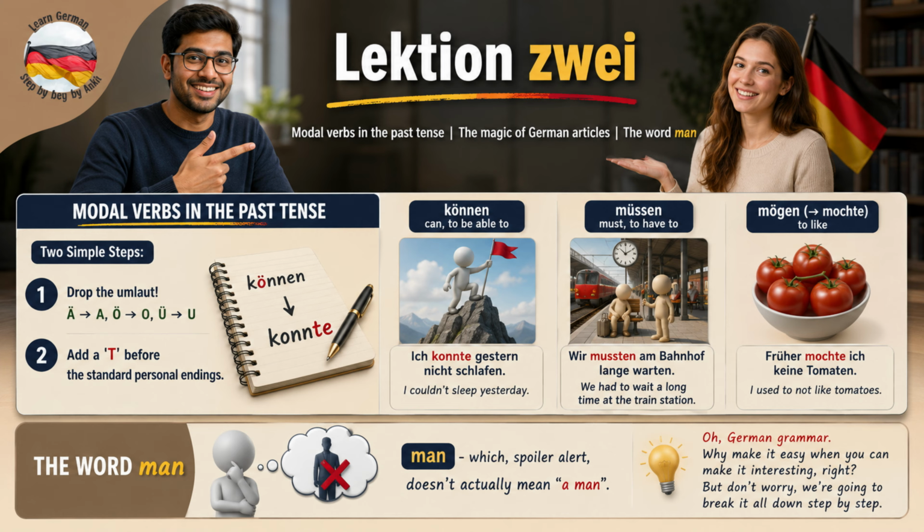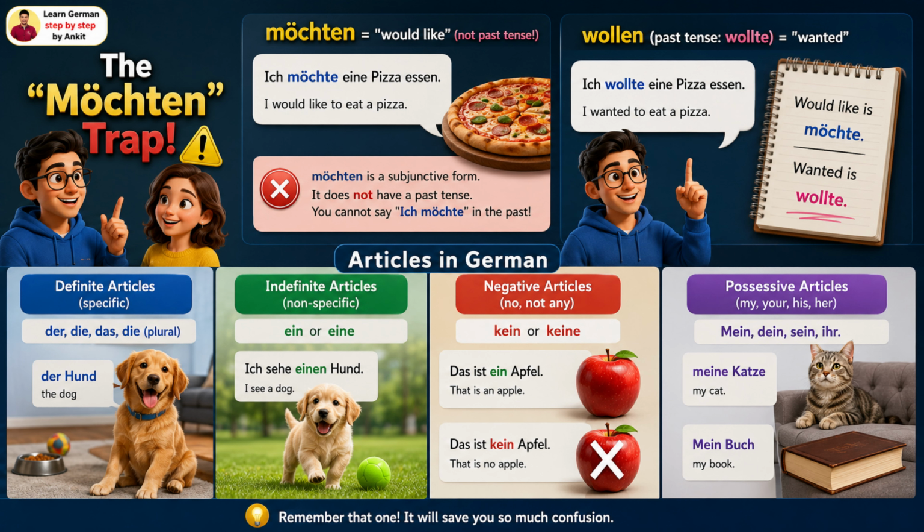True. Now there is one small spelling exception. Mögen, which means to like, the G turns into a CH, so it becomes mochte. Früher mochte ich keine Tomaten. I used to not like tomatoes. But speaking of liking things, it's time for a warning.